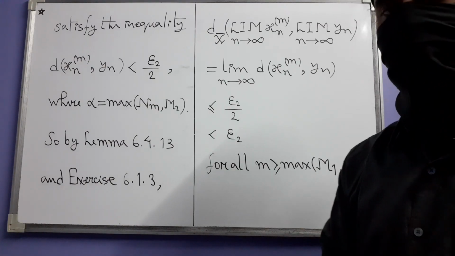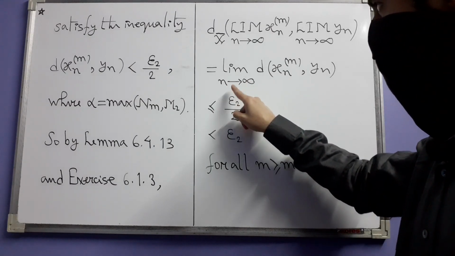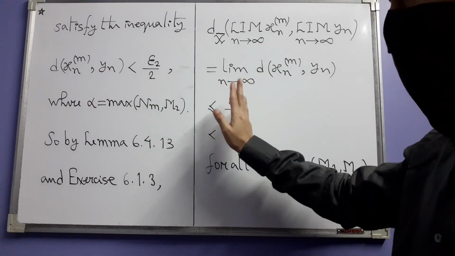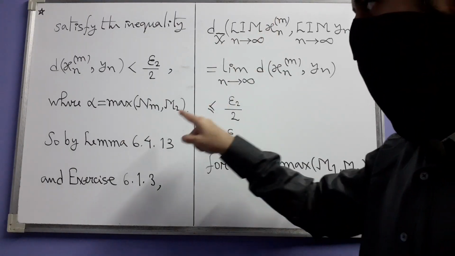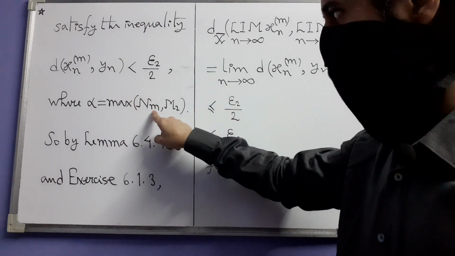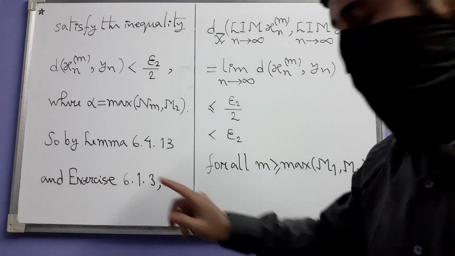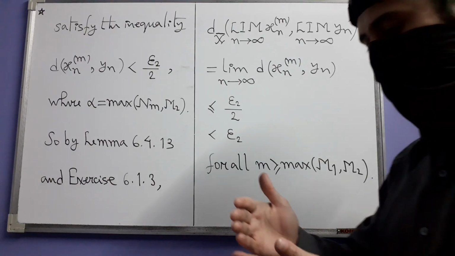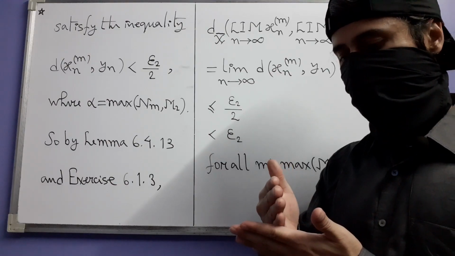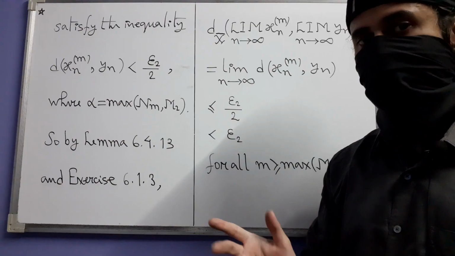But there is a slight problem. Here we are not really saying anything about how this n varies. N does not necessarily go from 1 to infinity, rather n goes from alpha to infinity, and this alpha depends on m. But here exercise 6.13 saves us, which says that if you have a sequence of real numbers, then removing finitely many terms from it does not affect its convergence.